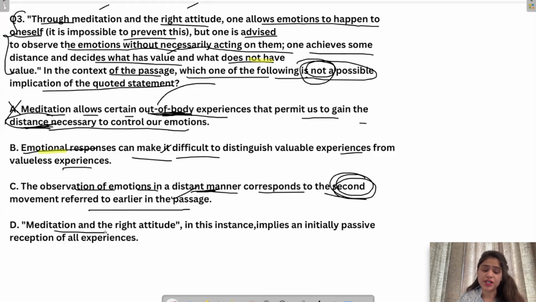D. Meditation and the right attitude in this sentence implies an initially passive reception of all experiences. Exactly. That is why they're saying that you please observe them. Observe your emotions. पहले बस देखो, okay, you're getting angry. So what you should do, to ensure it just goes away, whatever. तो वो एक passive response है. Observe करना एक passive response.